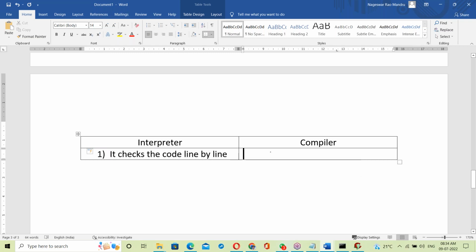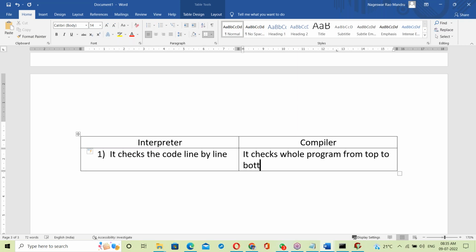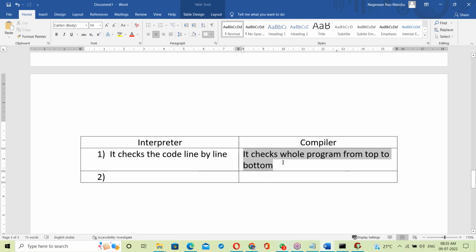The compiler checks the whole program from top to bottom, right? So that is the interpreter-compiler difference. First difference: the interpreter checks the code line by line, and the compiler checks the whole program from top to bottom.